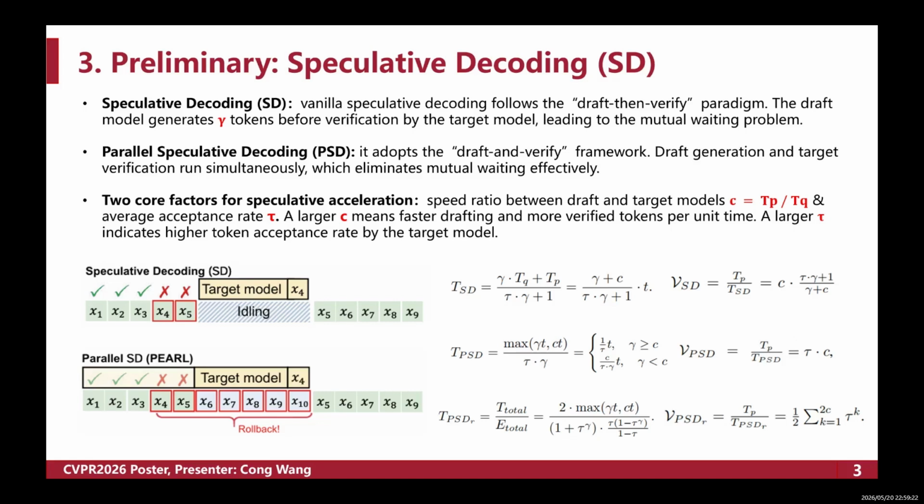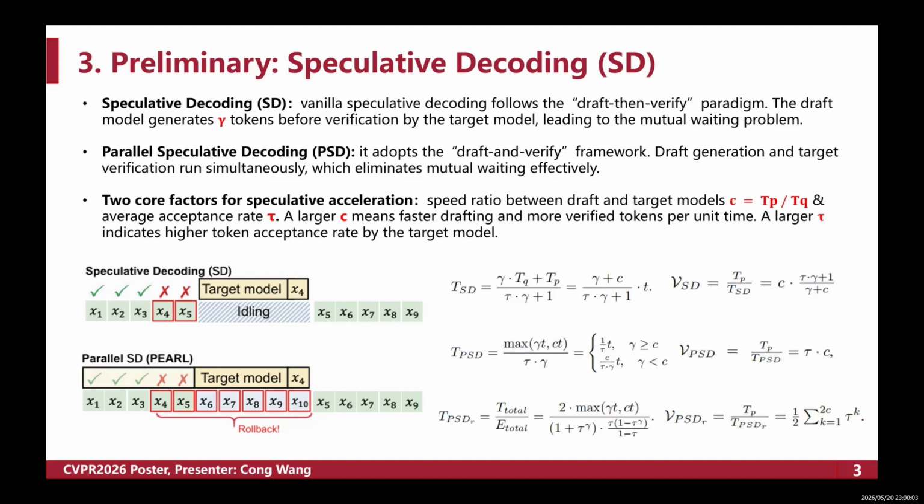To solve this issue, parallel speculative decoding, also called PSD, was proposed recently. We also have another paper published in ICLR earlier this year, which is also on parallel speculative decoding architecture. This architecture is proposed with an innovative draft and verify framework. In this design, the draft generation and target model verification proceed simultaneously, which fundamentally removes the mutual waiting bottleneck and greatly improves the pipeline utilization.